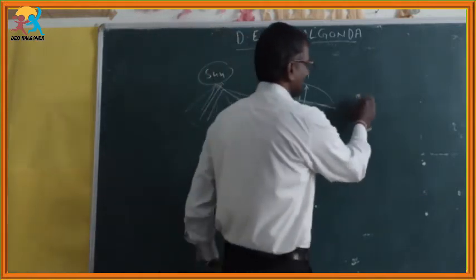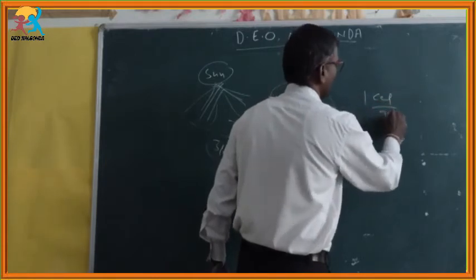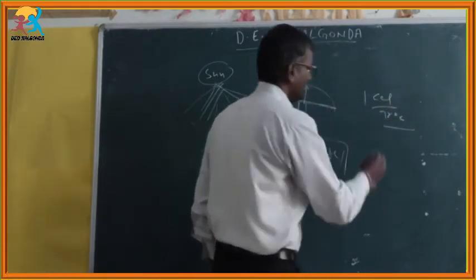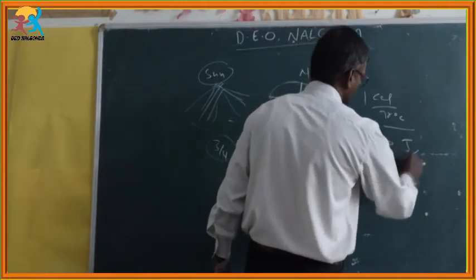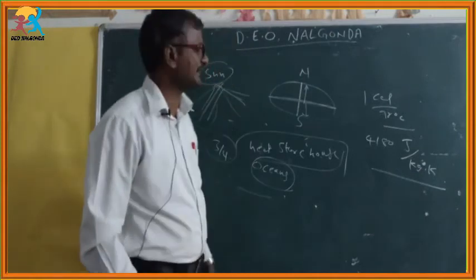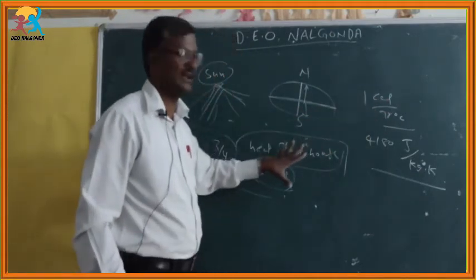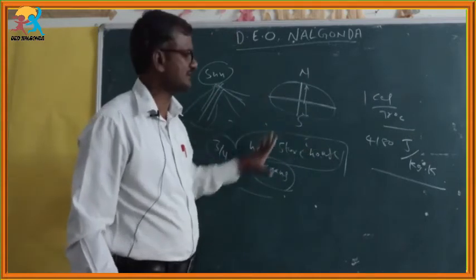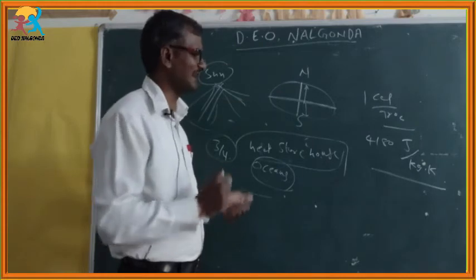Because water has greater specific heat, it is 1 calorie per gram degree Celsius, and at the same time 4180 joule per kg Kelvin. Water has greater specific heat. Due to the greater specific heat of water, water can be used as a coolant inside the industries. At the same time, water is a universal solvent.